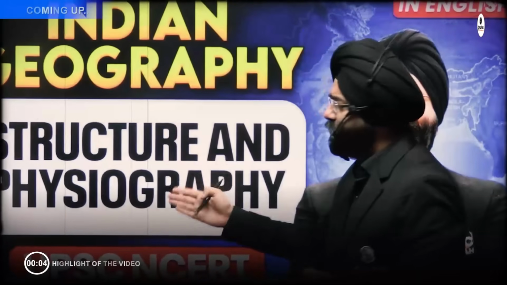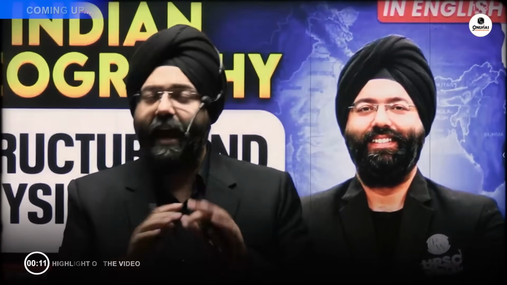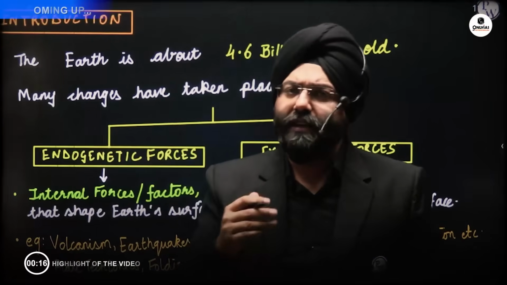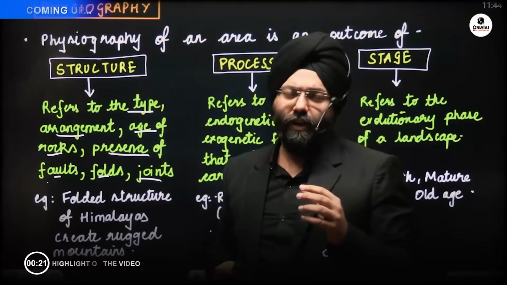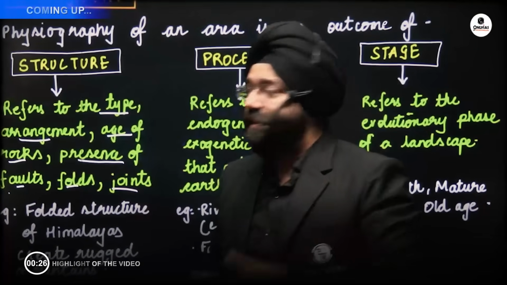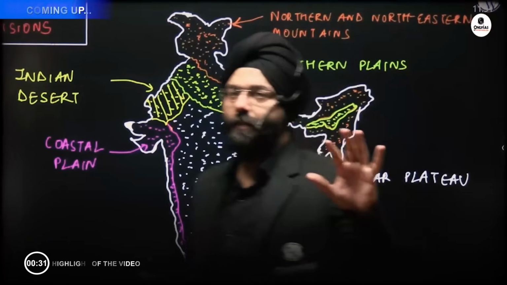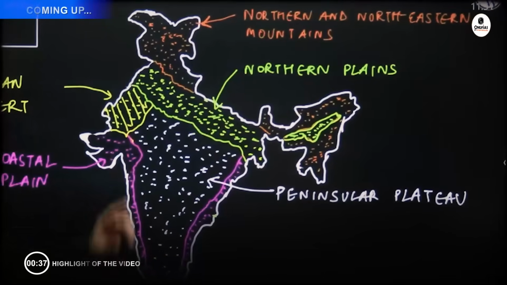This is the second lecture where we are going to study the structure and physiography of India. The maps that are drawn on the board should also be made by you if you want to have a command over this particular chapter and geography as a whole. If I want to study the structure and physiography of India, it is important that I go a little bit into the background. When I'm talking about the Himalayas, we very well know that it is an outcome of sedimentary rocks. Clear? So the nature is going to be different. That is why, everybody over here, I request you, these are all hand-drawn maps. These are all drawn by hand by me, specially for you. So I request you all to please draw them.